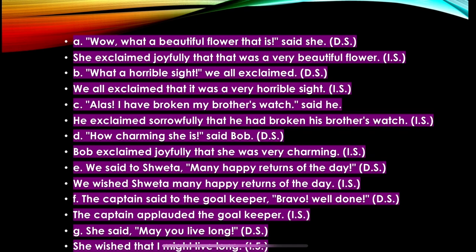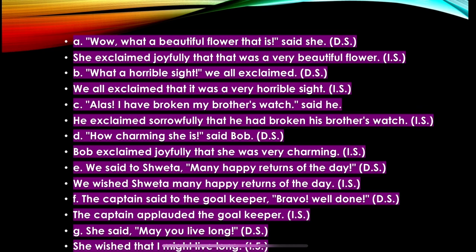Next are exclamatory sentences. Wow, what a beautiful flower that is, said she. She exclaimed joyfully, or with joy, that that was a very beautiful flower, right? Next is, what a horrible sight, we all exclaimed. We all exclaimed with sorrow that it was a very horrible sight.